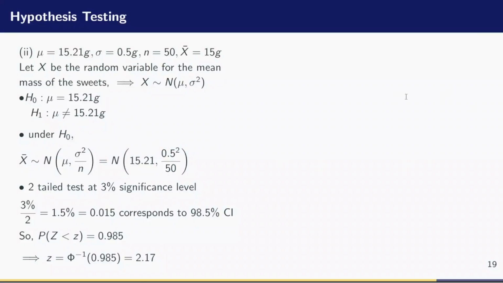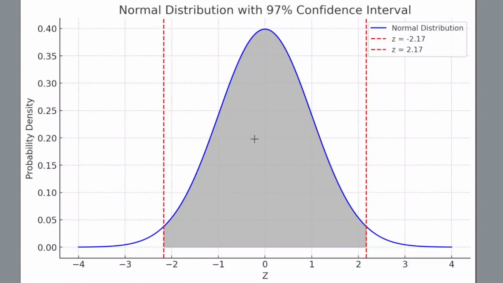So we move on now to the rejection criterion. So we are going to reject H0 if the calculated value of Z is strictly greater than 2.17. Remember on this figure here, these are the critical values. If the Z value falls in this section, then we are going to accept H0. But if it falls outside this section to the left and to the right, we are going to reject H0.